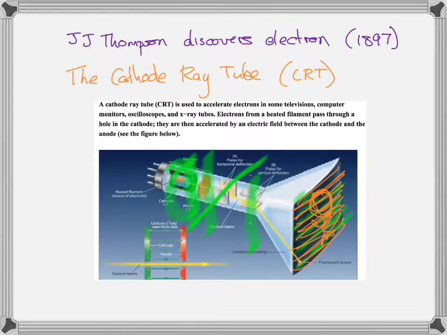So now let me step back and remind you that this is what J.J. Thompson used to discover the electron. Scientists at the time didn't know what was creating these cathode rays, this part of the tube that we now call an electron gun. Scientists didn't know what was creating the rays, but they knew that they were able to create these things by heating a filament. It's simply a hot filament.